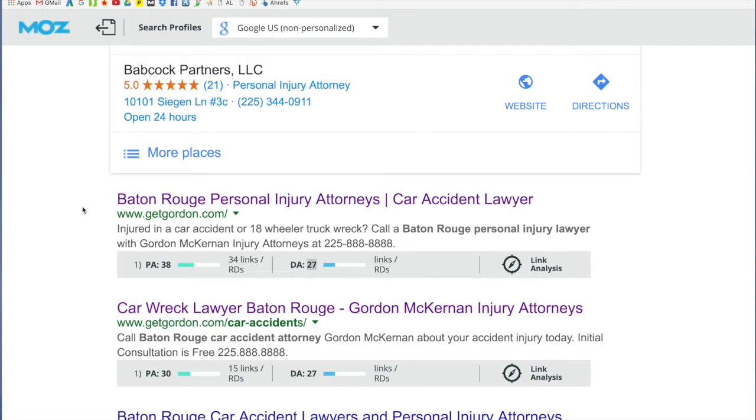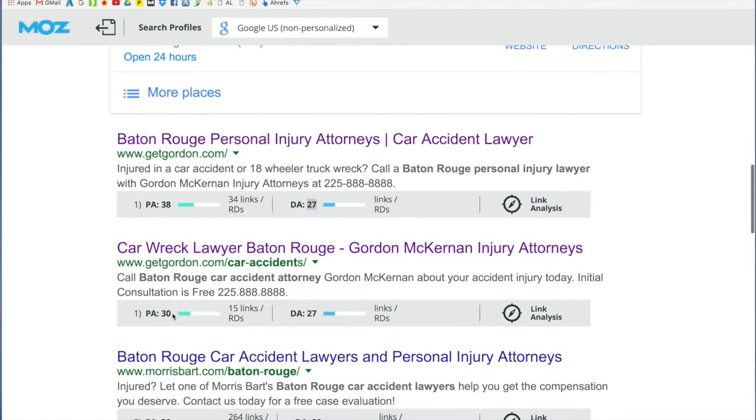So they did sort of optimize the homepage for car accident lawyer, but it's not as sharp as their internal page, which is car wreck lawyer Baton Rouge. They were careful not to repeat accident. They used a different word in the internal page. And then they do have their car accident page in the URL, so that helped become more relevant. And the page authority is a 30. So the homepage has 34 links, which is a super low number for a homepage. And their internal page has 15 links.